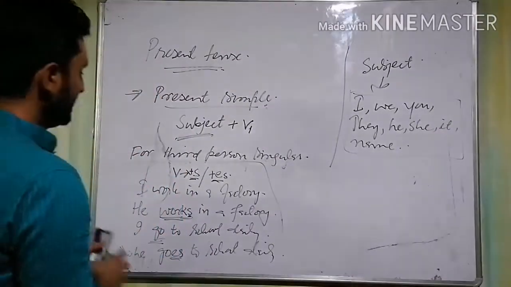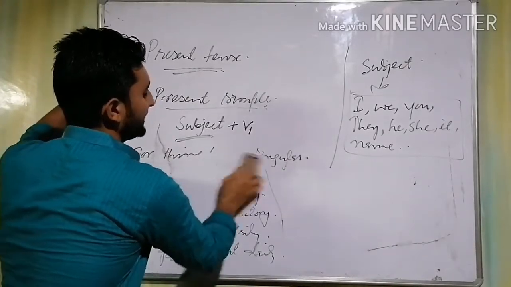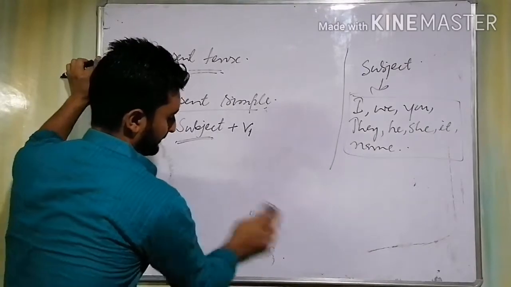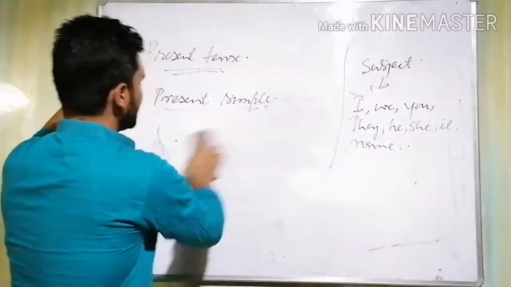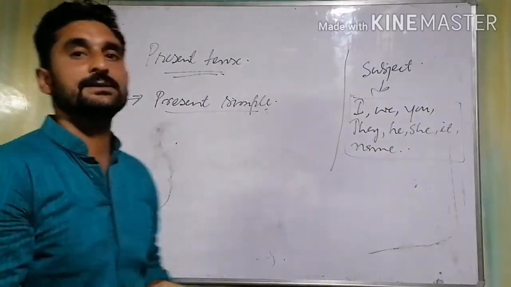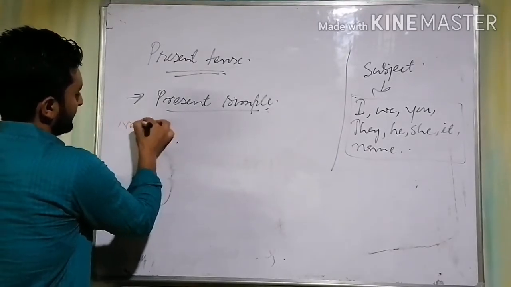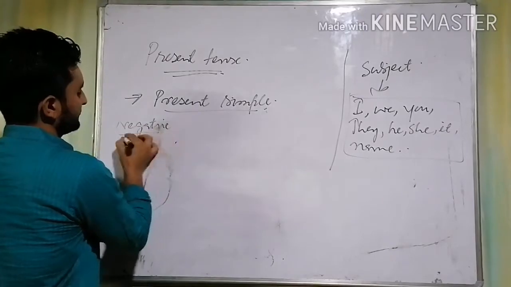All right? Now, what happens when we write negative sentences? Negative sentences in present simple tense.